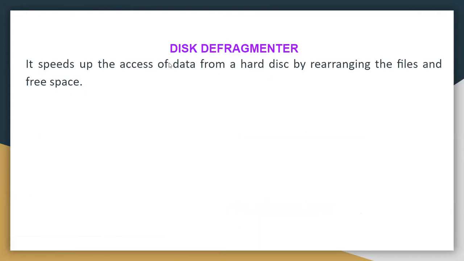The main function of this is rearranging the files. Rearranging the files and the free space means putting all the files in proper order so that many files can be stored in the computer's memory.